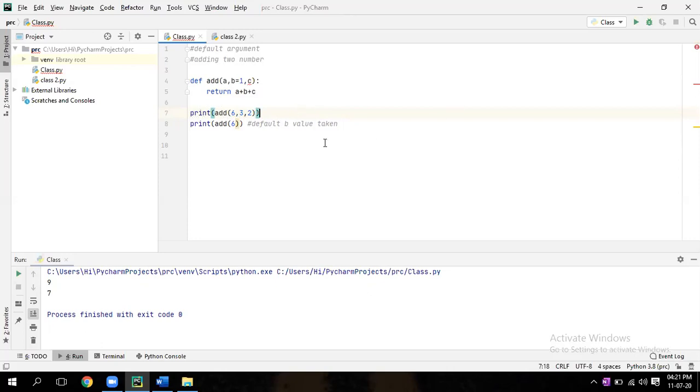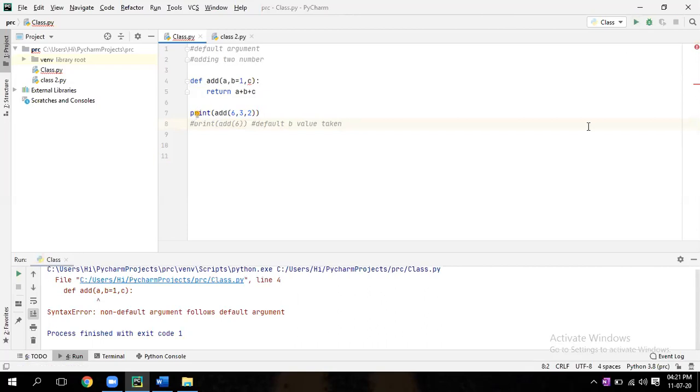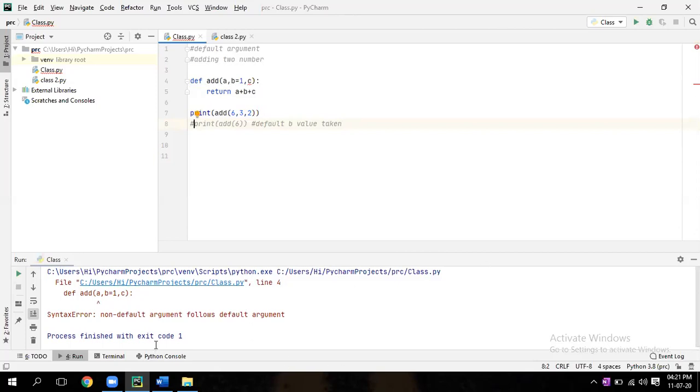For the time being, comment the last one. Run it. What error are you getting? Non-default argument follows default argument. Can you explain what this error is showing? Non-default argument follows default argument. What does this mean?